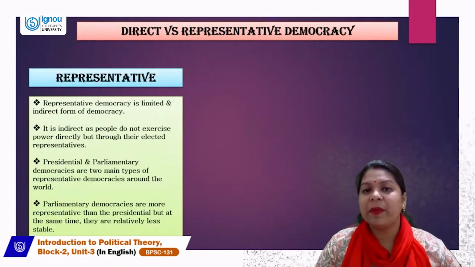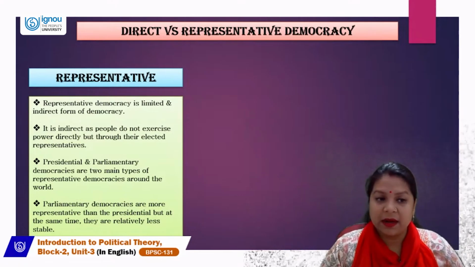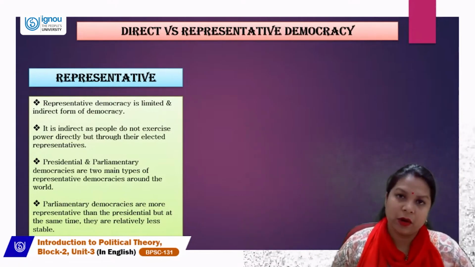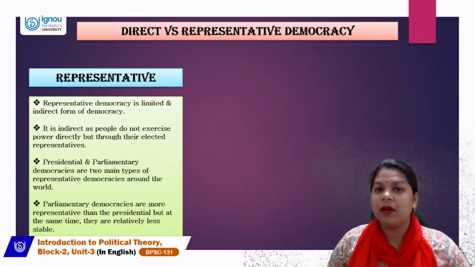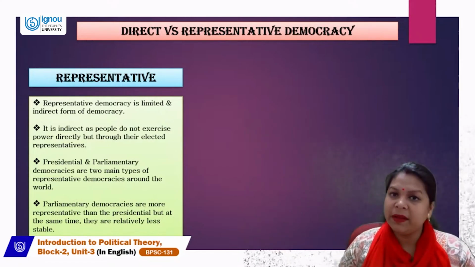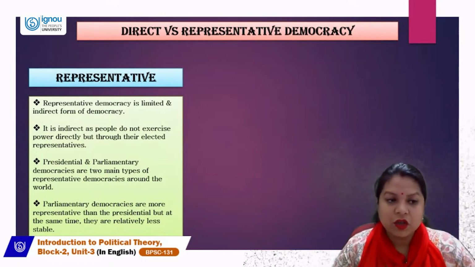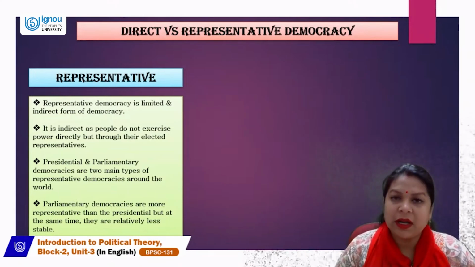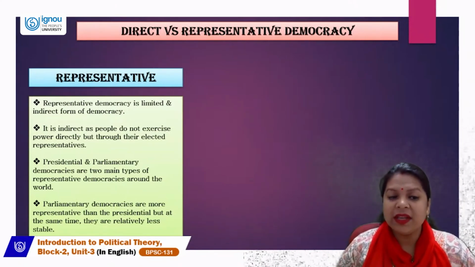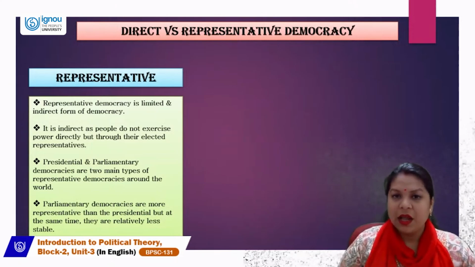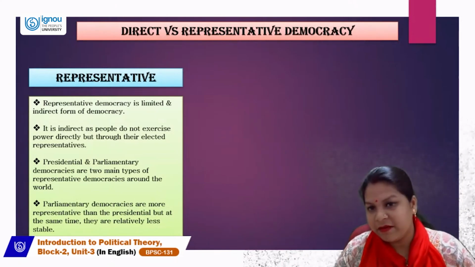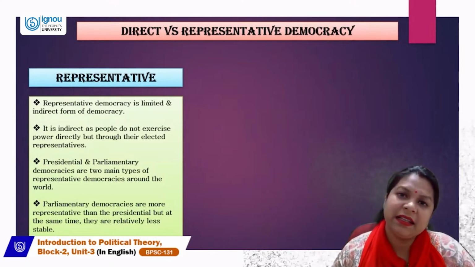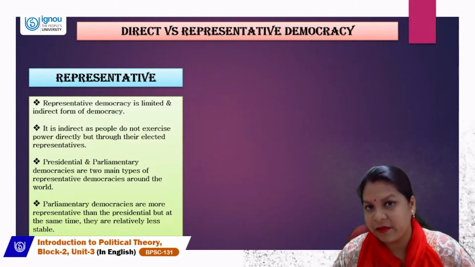Now let's talk about representative democracy. What do we mean by that? Representative democracy is a limited and indirect form of democracy. You should remember that we learned about direct, and representative is indirect. Why? Because people do not exercise power directly, but through their elected representatives. So, living in a representative democracy, we elect our representative, and it is the representative who takes decisions on behalf of us.